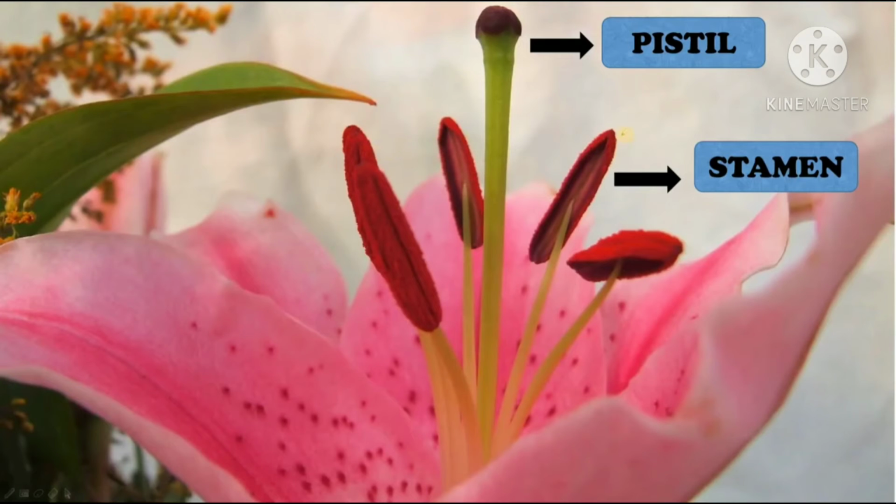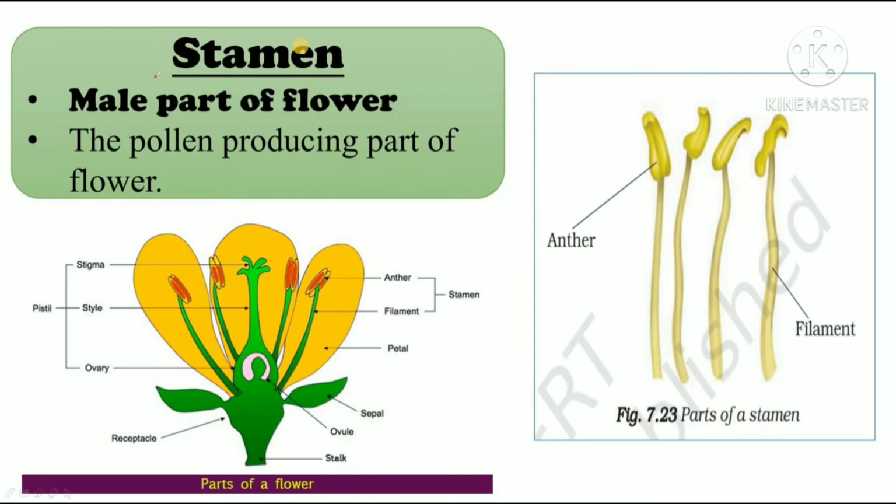Okay, let's move forward. Okay, so we will now study about pistil and stamen. I told you that pistil is the female reproductive part and stamen is the male reproductive part of the flower. So this is pistil and these are stamens. Alright, okay, let's study about stamen first. So stamen is the male part of the flower. It is the pollen producing part of flower. This is stamen and it has two parts. This one is called anther and this is called filament. Anther produces pollen grains. Alright.